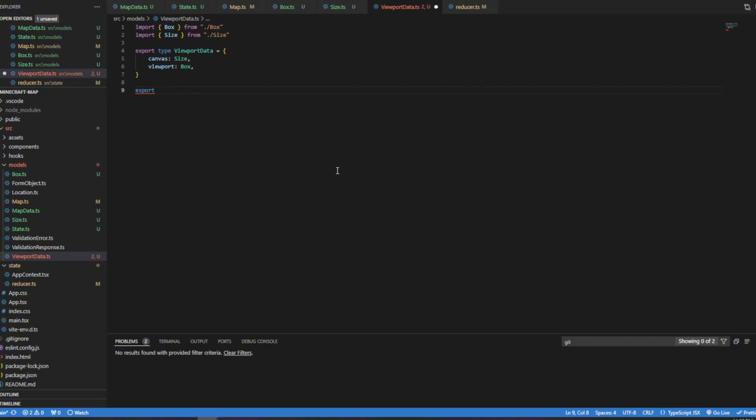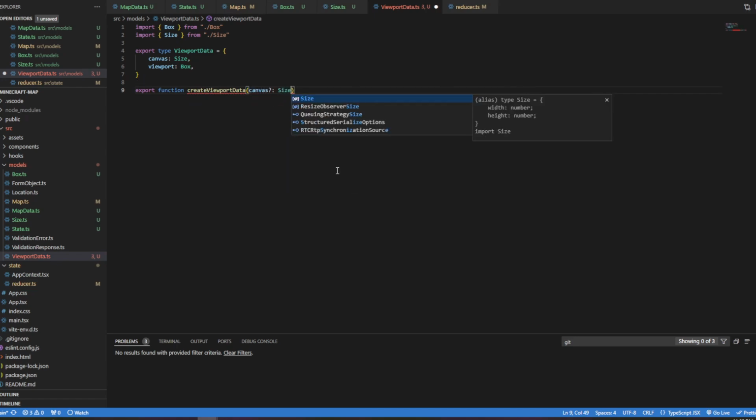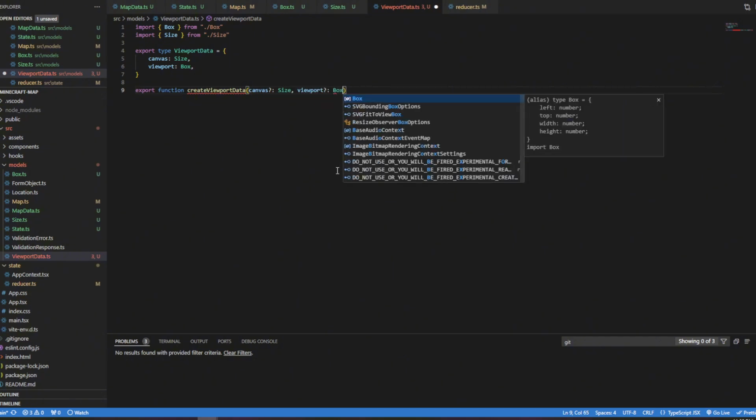But for now, what I'm going to do is say export function createViewportData, and this function is going to take a canvas optional of Size and a viewport optional of Box.